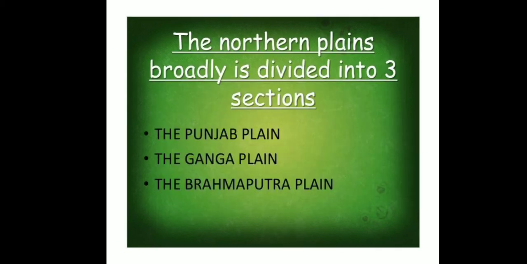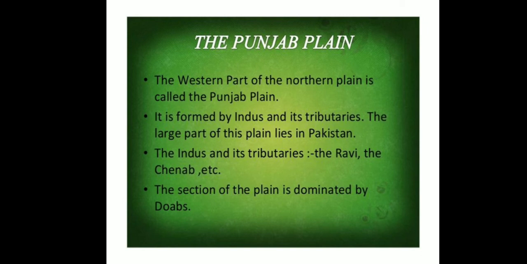The northern plains are broadly divided into three sections: the Punjab plain, the Ganga plain, and the Brahmaputra plain. First, the Punjab plain. The western part of the northern plain is called the Punjab plain, because of the Punjab state.